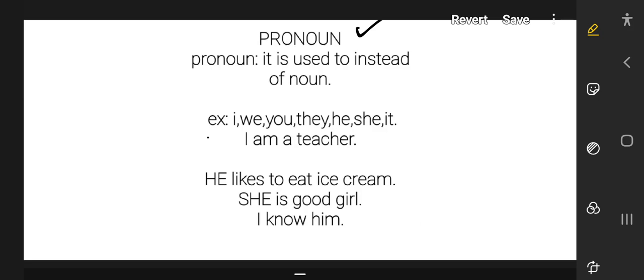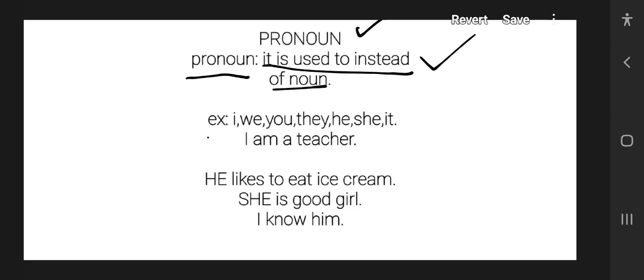So, pronoun. We know the basics of parts of speech in English, so we can say easily: a pronoun is used instead of a noun. Let's see some examples.